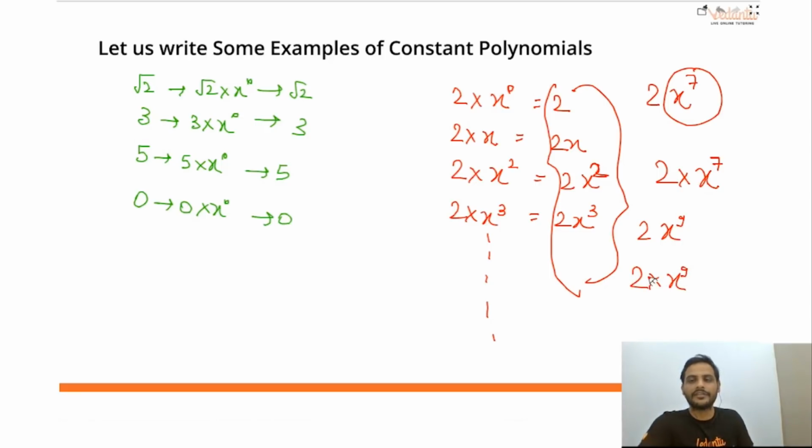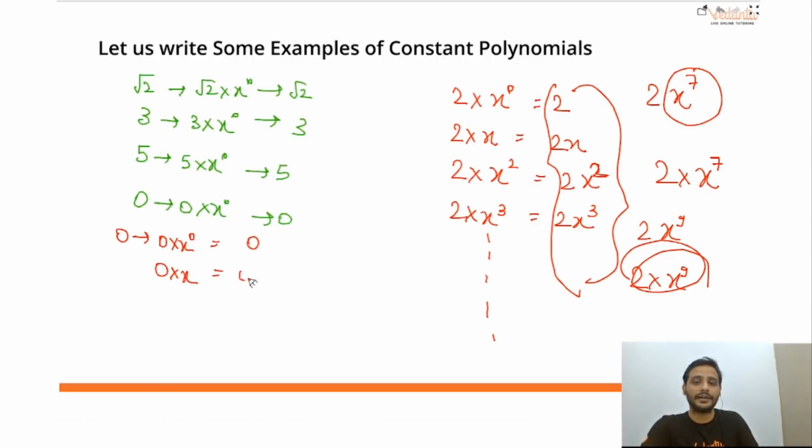x raised to the power 9. So just by looking at this product, I can find out what the multiplication is. For 0, you are telling me 0. If you write 0 into x raised to the power 0, you are getting 0. 0 into x, you are getting 0. 0 into x square, 0. 0 into x cube, 0. 0 into x raised to the power 4, you are getting 0.